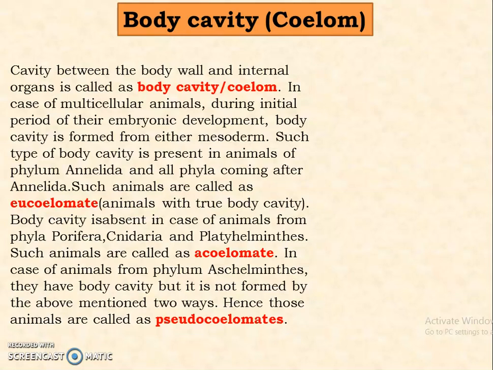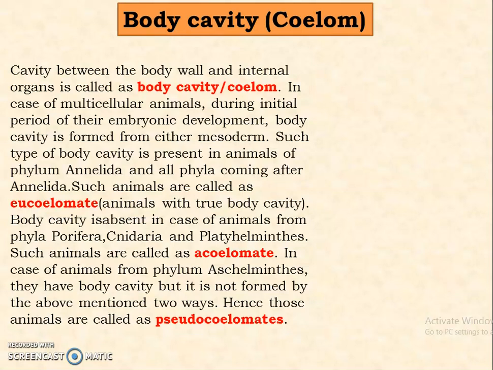eucoelomate. Now body cavity is absent in animals from phylum Porifera, Cnidaria and Platyhelminthes, and such animals are said to be acoelomate. That is, they do not have a body cavity. In animals from phylum Aschelminthes, they have a body cavity, but it is not formed by the above mentioned two ways, and that is why their body cavity is said to be a false body cavity, and they are called pseudocoelomates.